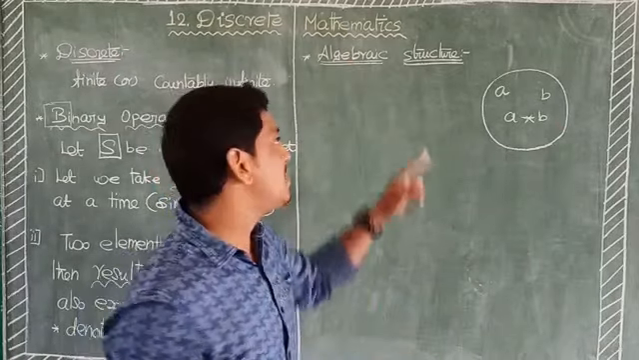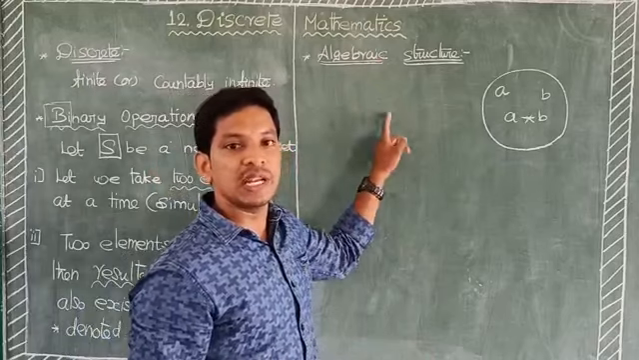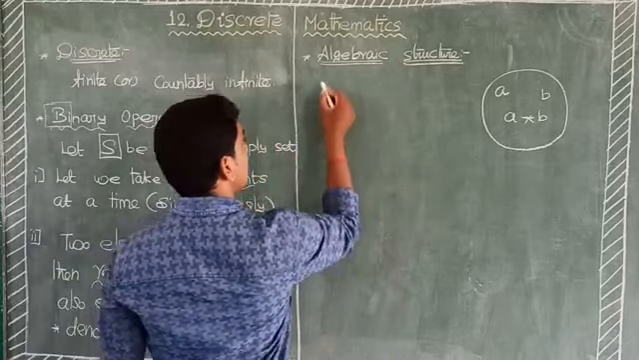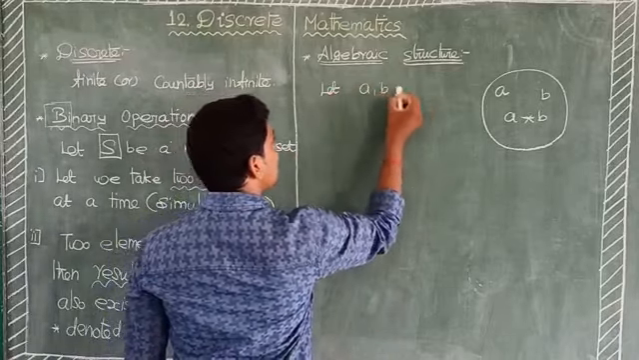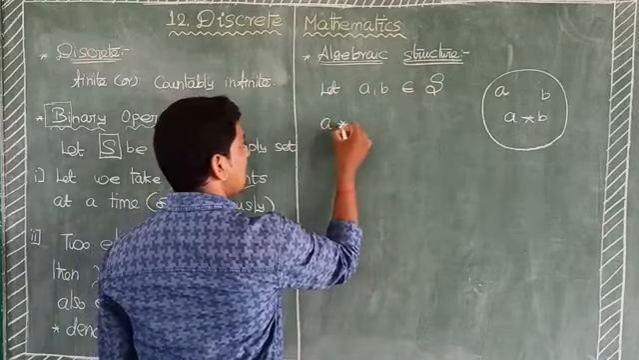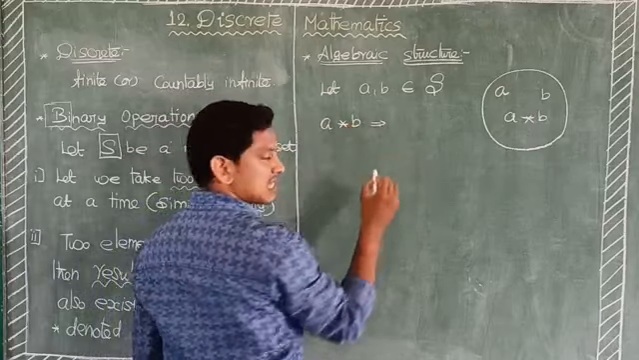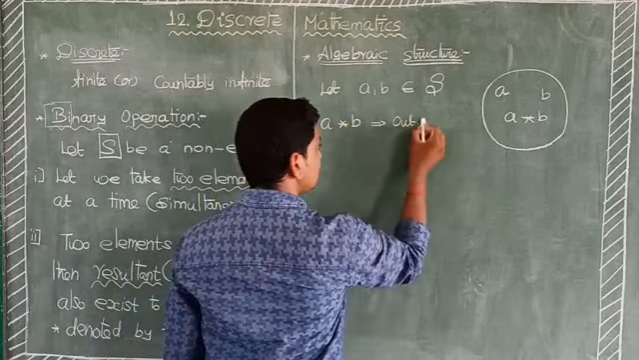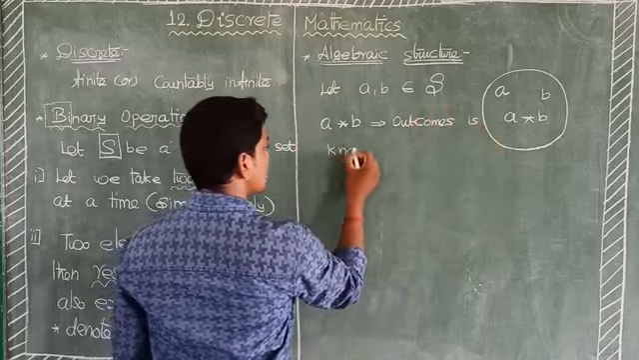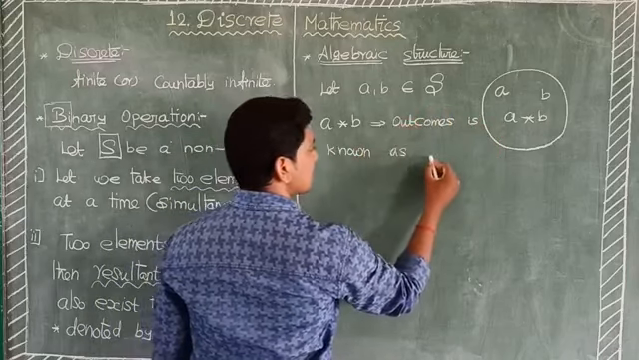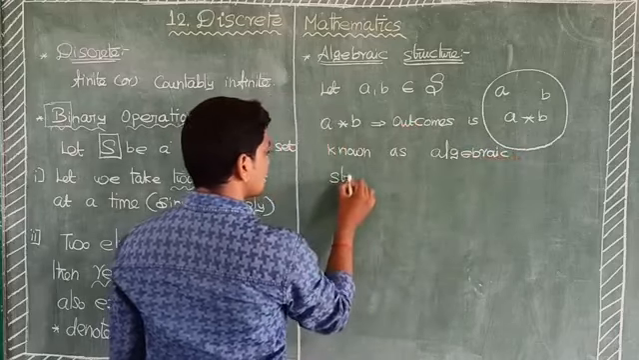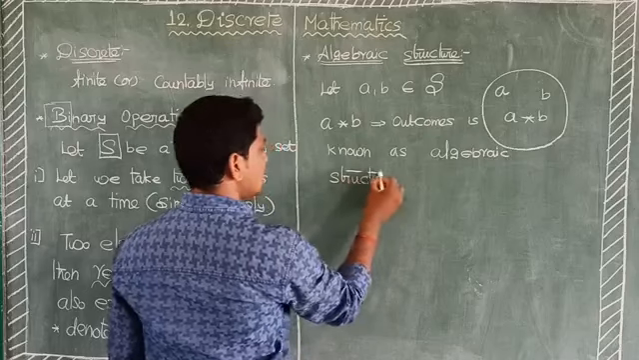What is the meaning of algebraic? Algebraic means using A to Z in small letters. For example, let there be two elements. We take A, B belongs to capital S, that is the set. The binary operation A, binary operation B gives some result, that is the outcome, which is known as algebraic structure.